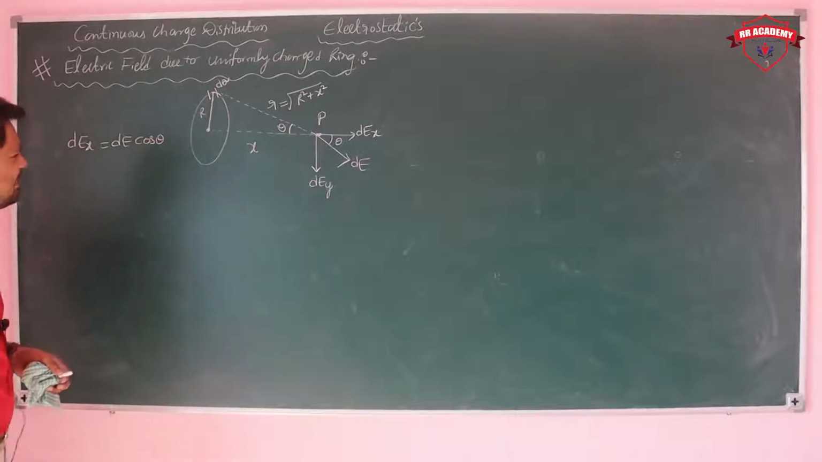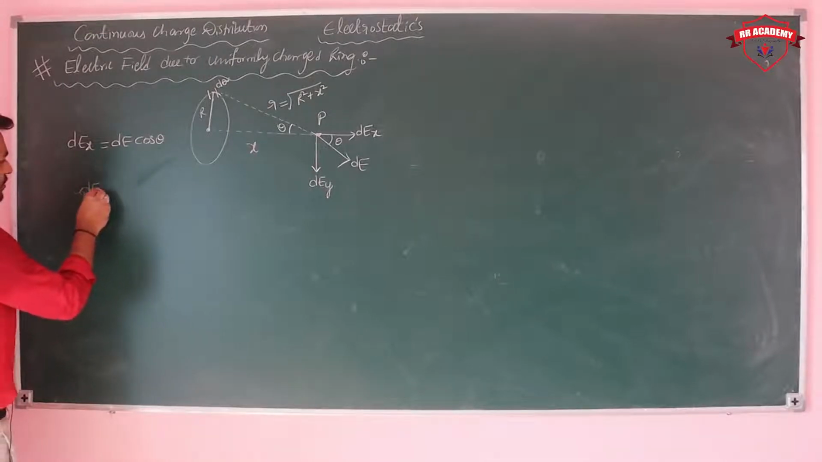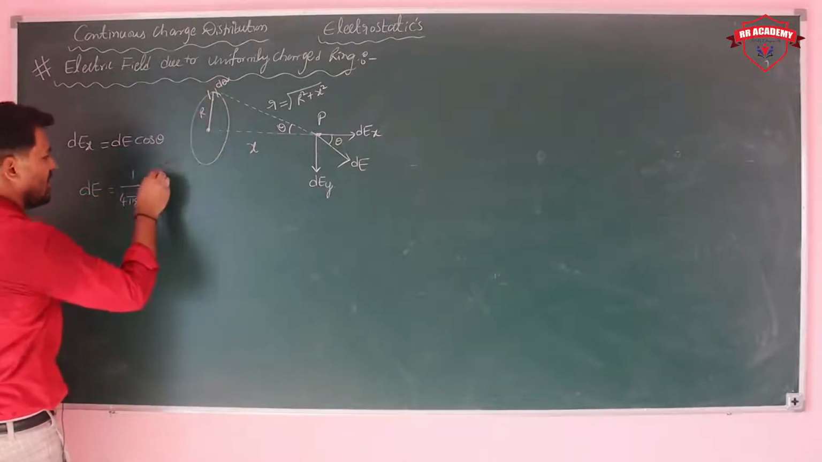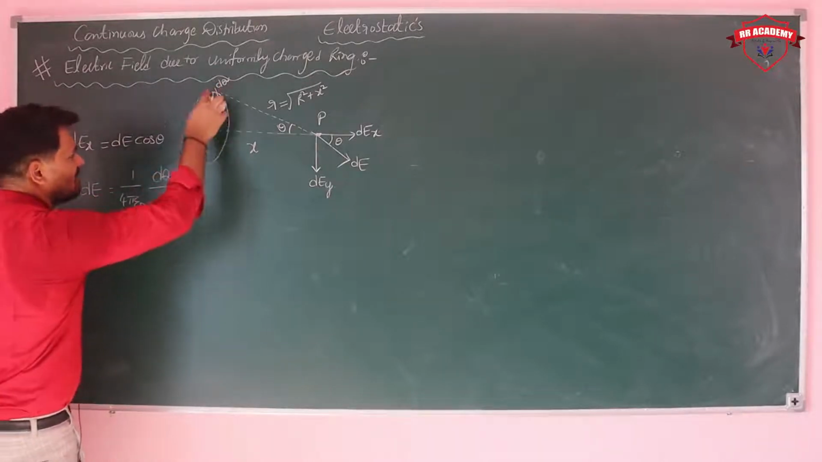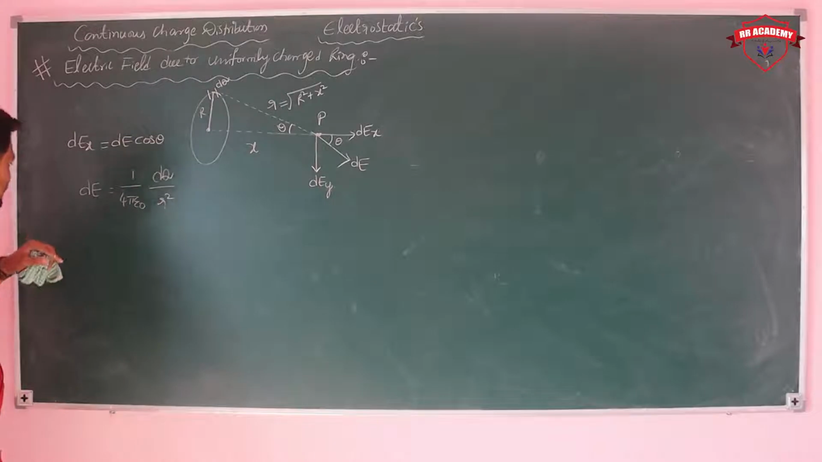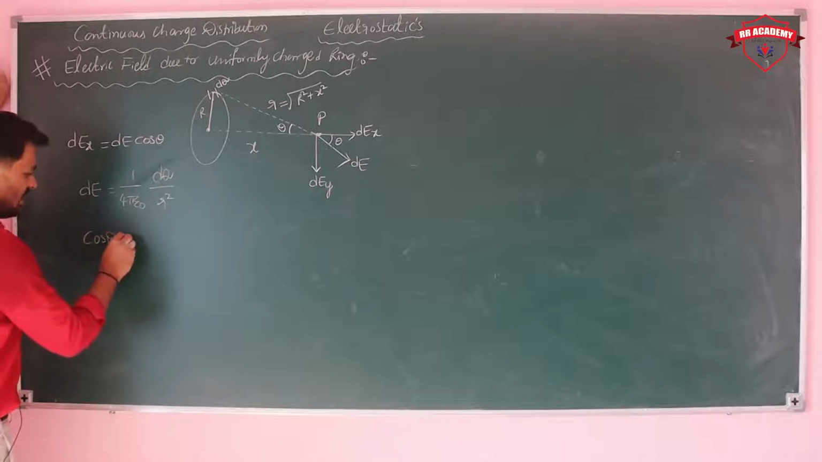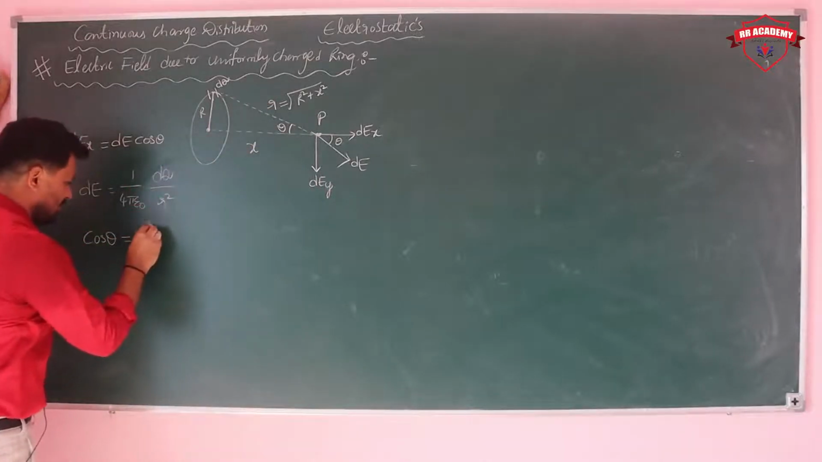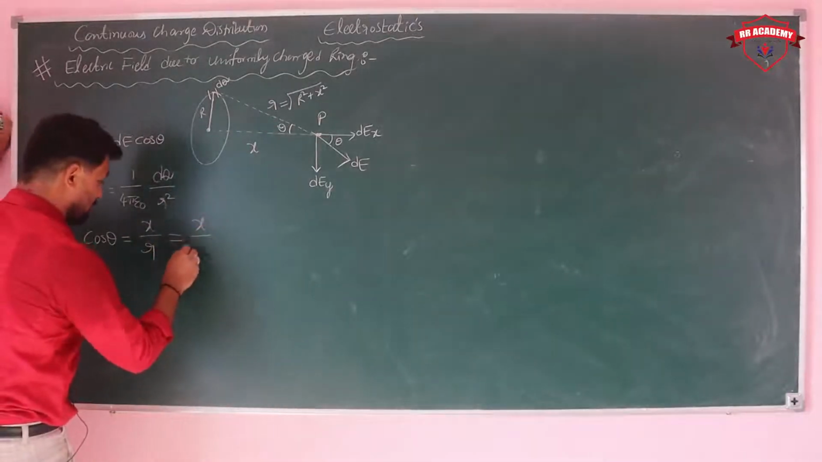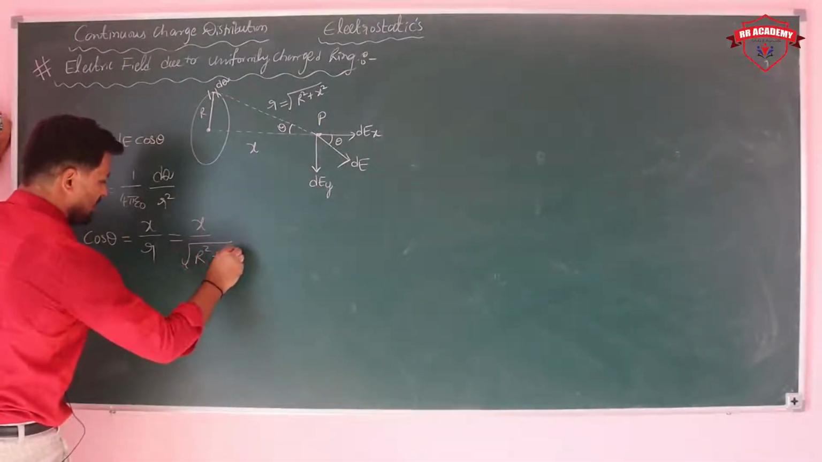Now let's see the value of dE. What is the value of dE? dE is equal to the electric field, 1 upon 4 pi epsilon naught, times the charge dq, upon the distance squared, r square. So this is the value of dE. And at the same time, cos theta is equal to adjacent upon hypotenuse, adjacent x upon hypotenuse r. That means cos theta is equal to x upon under root r square plus x square.